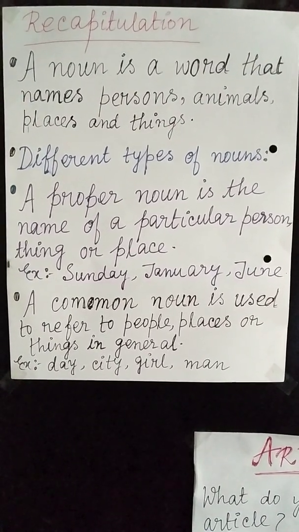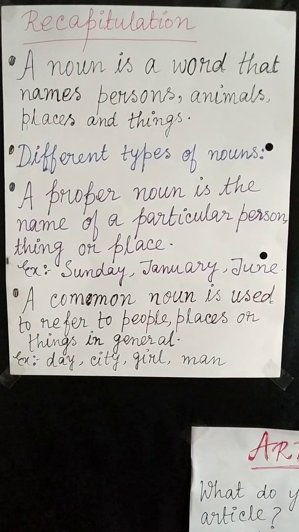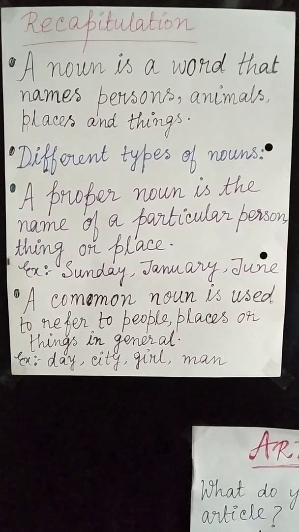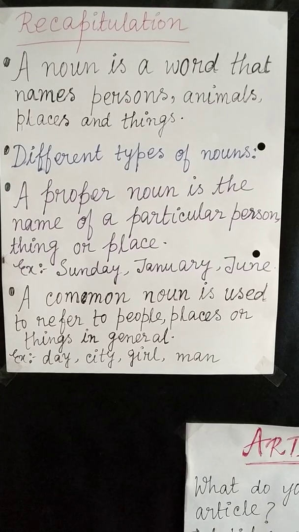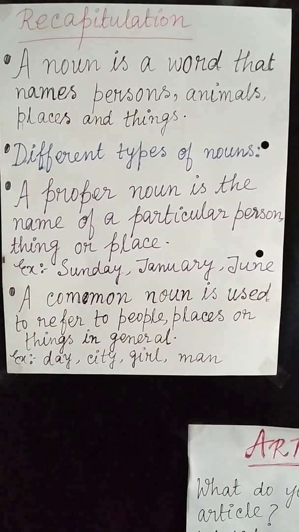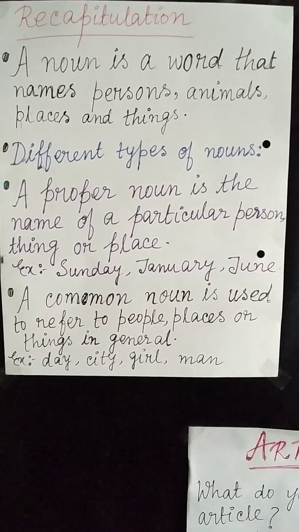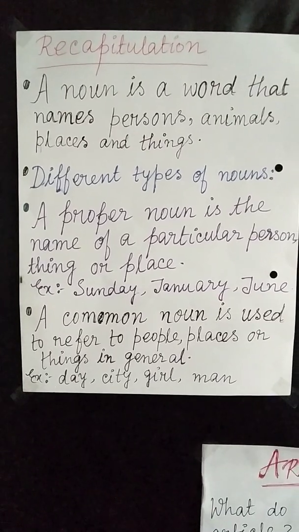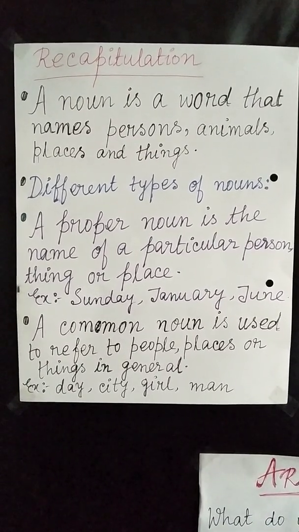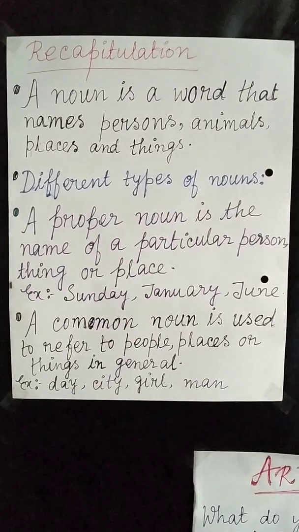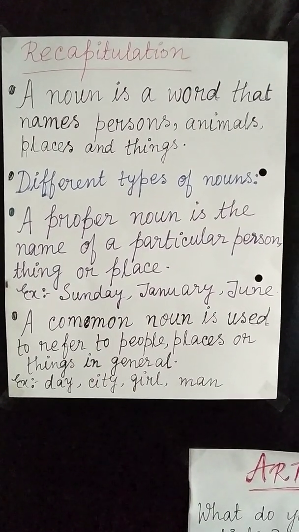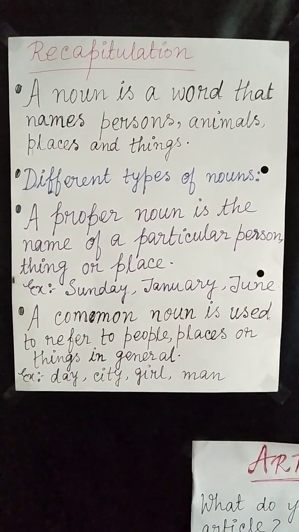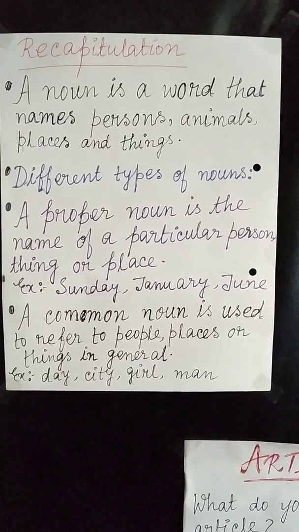Now common noun. A common noun is used to refer to people, places or things in general. For example, day, city, girl, man. So common noun actually denotes the people, places or things in general. So day is the common noun but Sunday is a proper noun, because day refers in general and Sunday is a particular day. It is referring to some particular day. So in this case day is a common noun, Sunday is a proper noun.